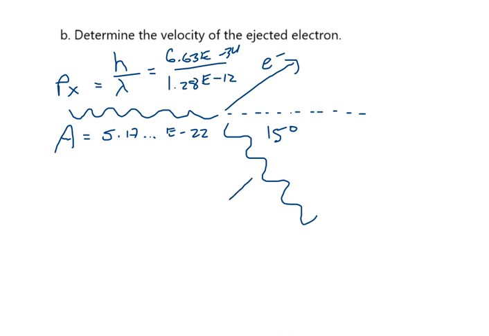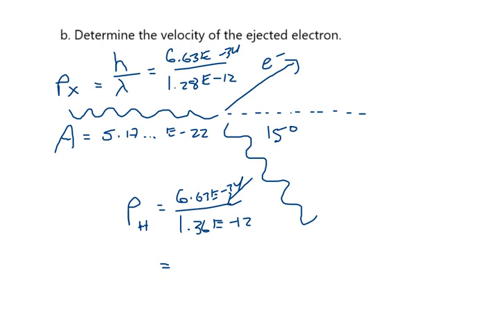Then over here on this angle, I can do the exact same thing, only I have a different wavelength. So this is going to be P, why don't I call it PH, like the hypotenuse? I don't care what you call it, but make sure you know this is the hypotenuse amount. It's going to be 6.63 times 10 to the minus 34, divided by the wavelength here, which I think we said was 1.36 e minus 12. And if you can, use that exact number. Don't use the rounded number.